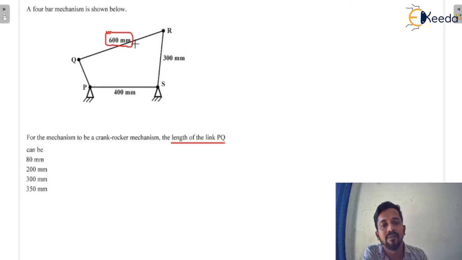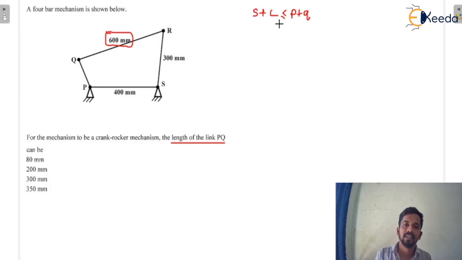So how can we find out the length of the PQ? First, we need to understand Grashof's law in the mathematical form, that says S plus L less than or equal to P plus Q. P plus Q is the length of the other two links, other than the shortest and longest link. First we need to satisfy this equation, then we will decide what would be the length of the link PQ.